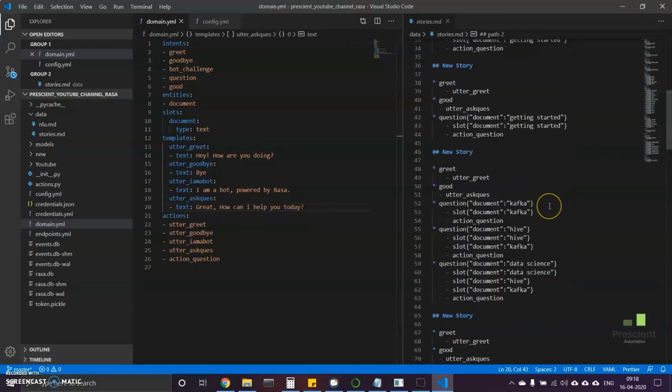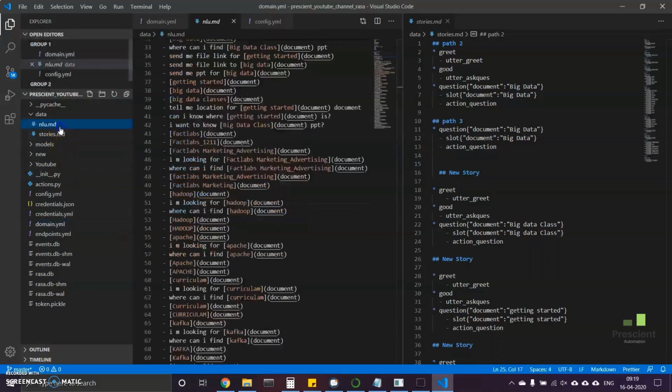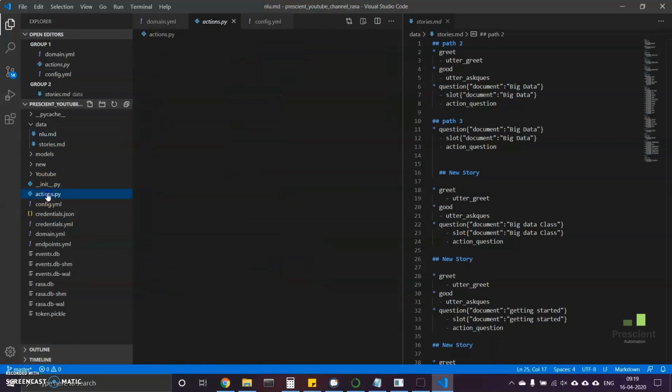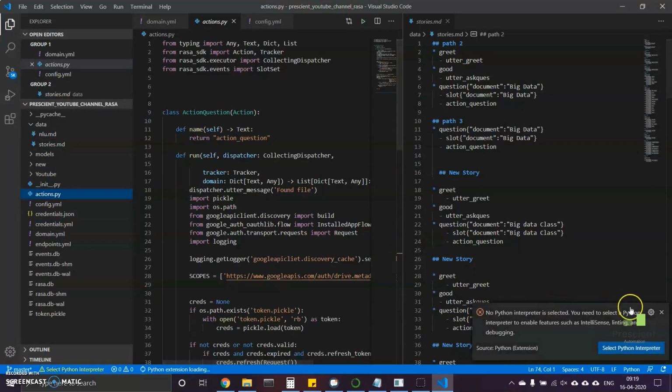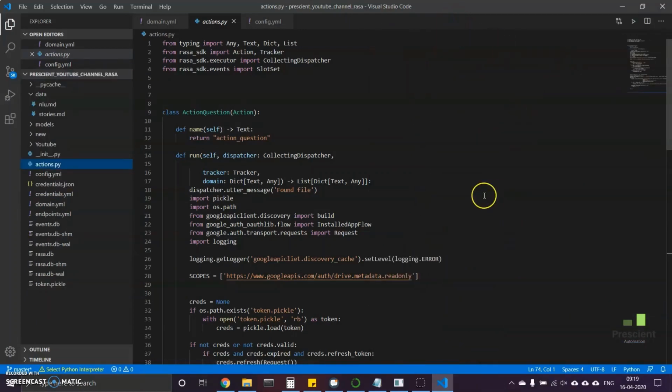You actually have to write this much if you want to make it work perfectly. This NLU file will also have lots of things. Similarly, the actions.py file has also been changed. So I hope that's okay. Okay, everything is here.